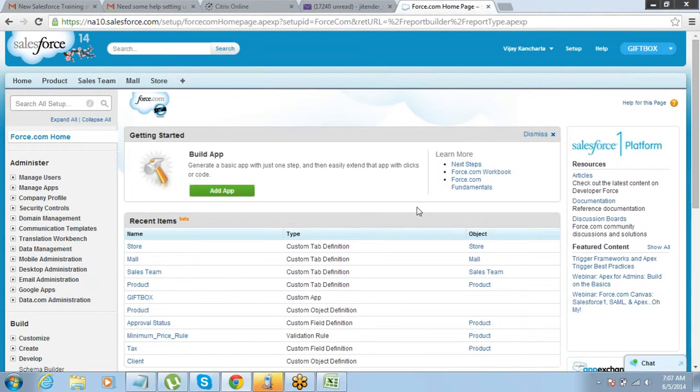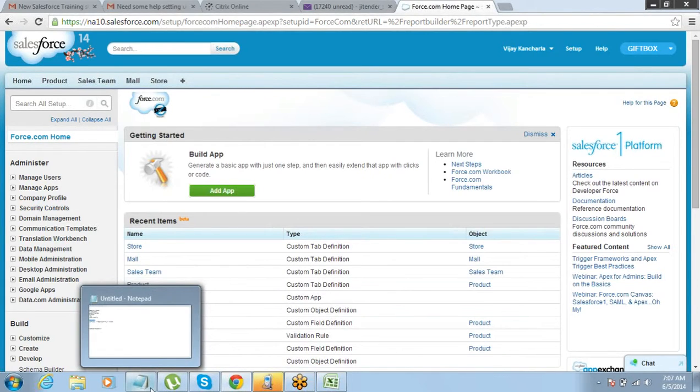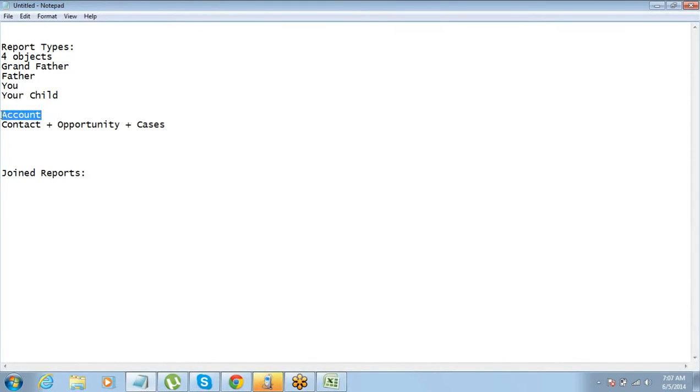So for that reason, in this situation, we can have 3 different report types. One between account and contacts, one between accounts and opportunities, the third one between accounts and cases.